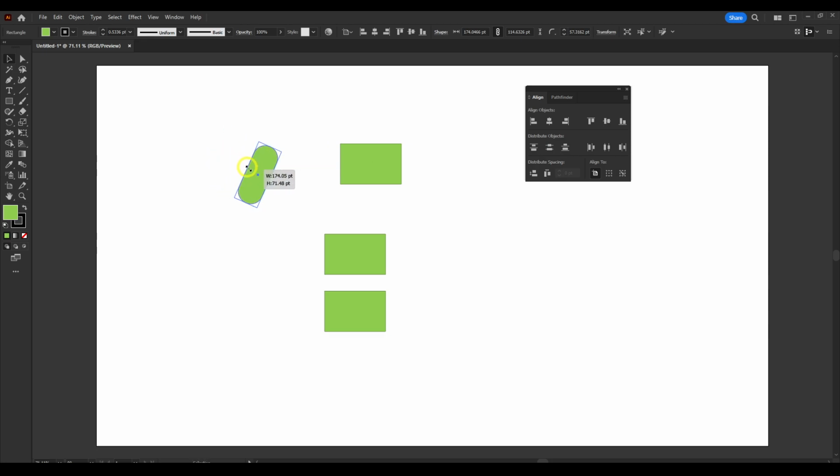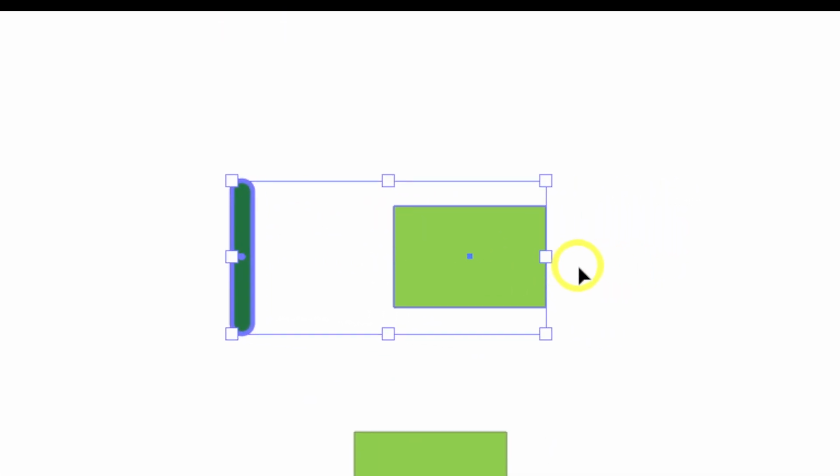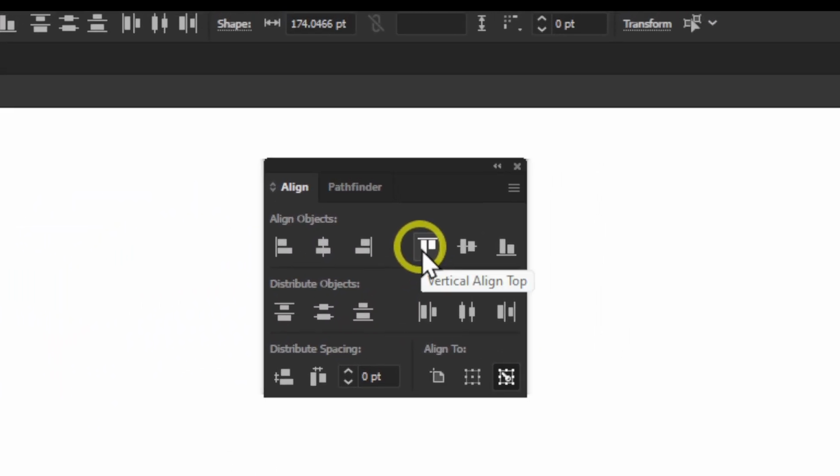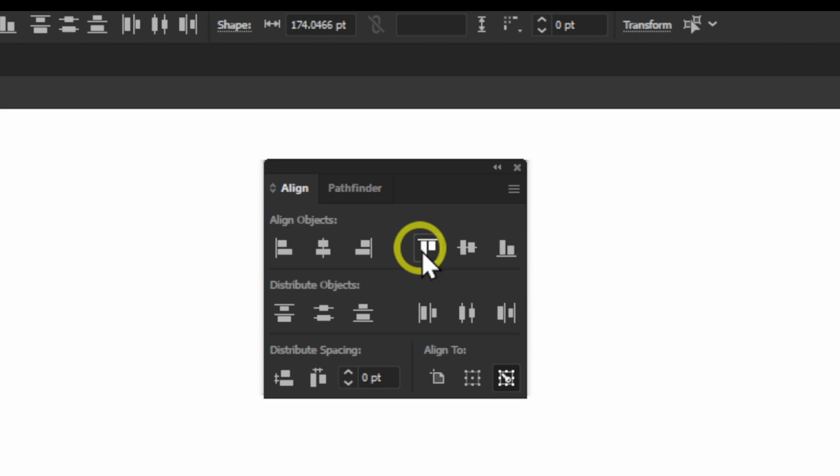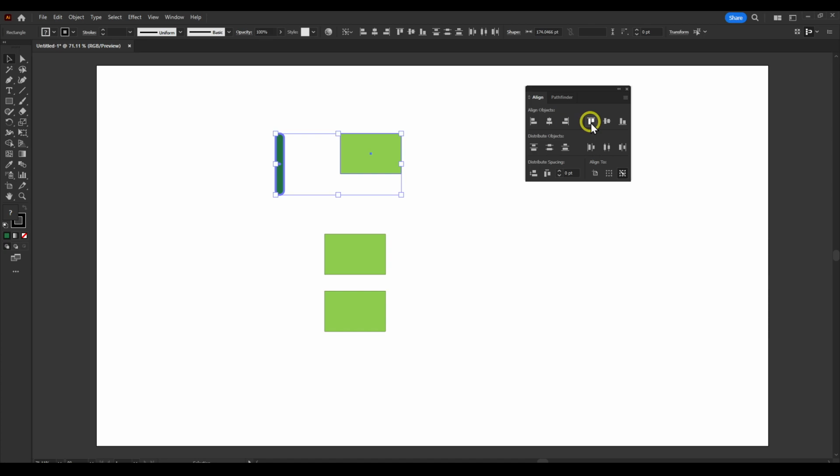You can make this more visible. And actually, let's change the color here to like this. And now click on this key object. You just have to click, select, and click, and this is the key object now. And now if we click on here, let's say we want a vertical align to top, and when you click on this, this is what's going to happen.